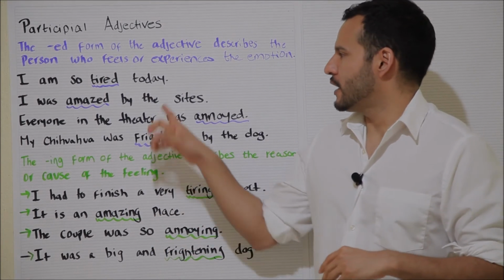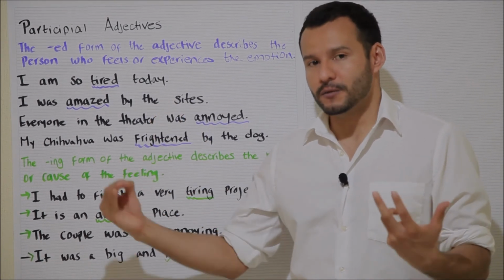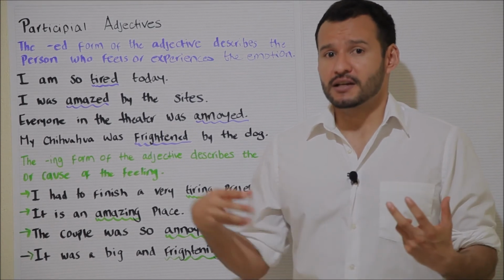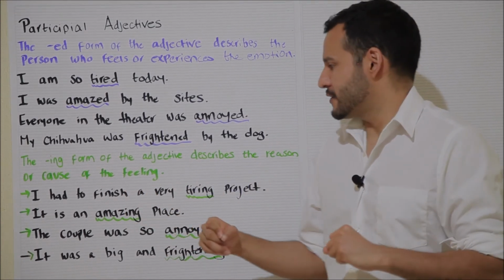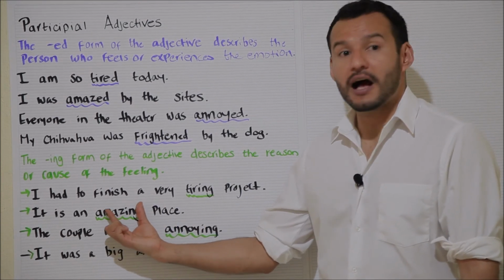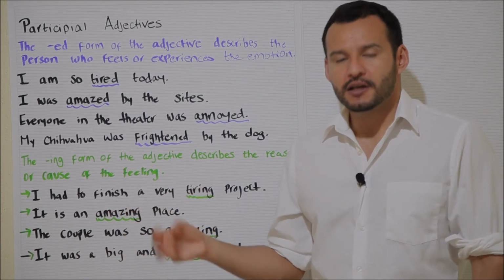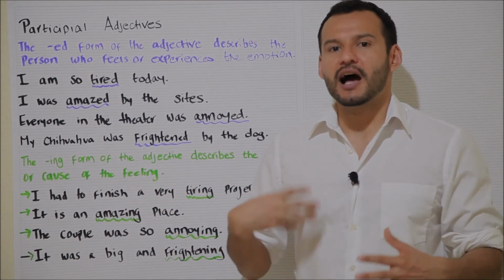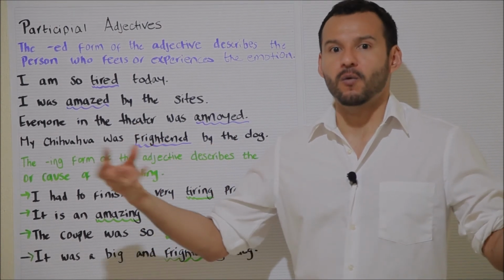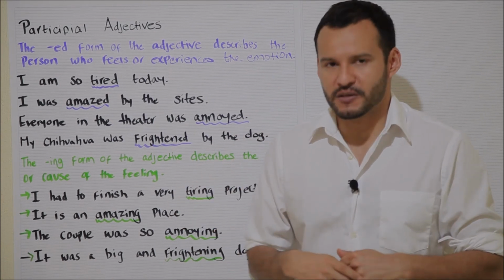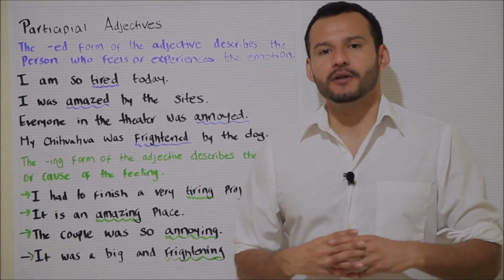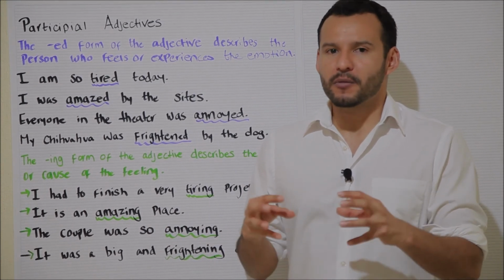Similarly, in the second example, I said that when I went to Peru, I was amazed by all the sights. And well, Peru is an amazing country, so it's no surprise. And so here I use the ing form of the adjective, amazing, an amazing place, because Peru is the reason that I and other tourists who visit the country feel this sense of wonder, this feeling of amazement. So, an amazing place.